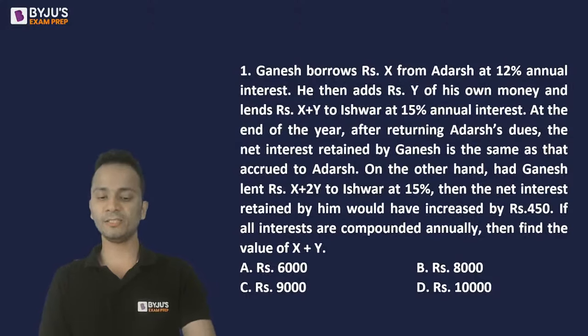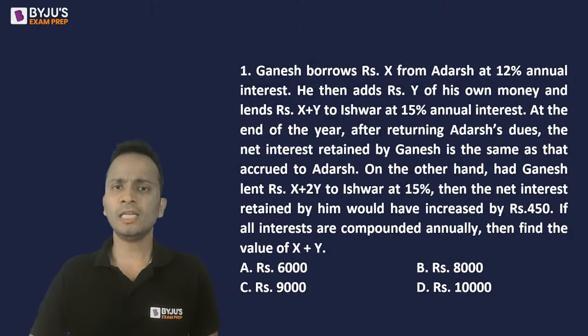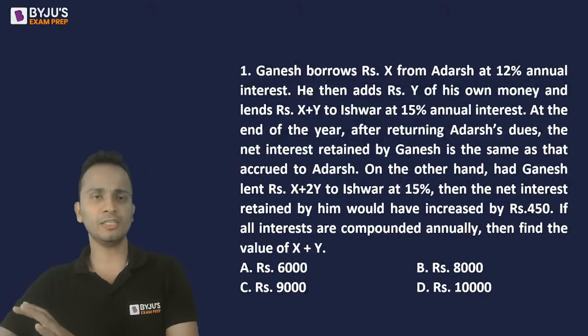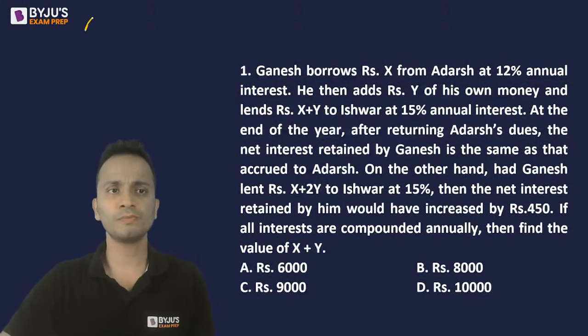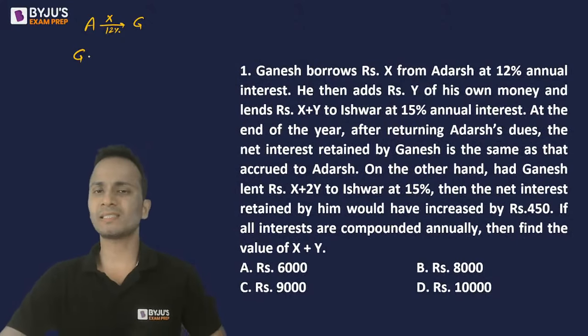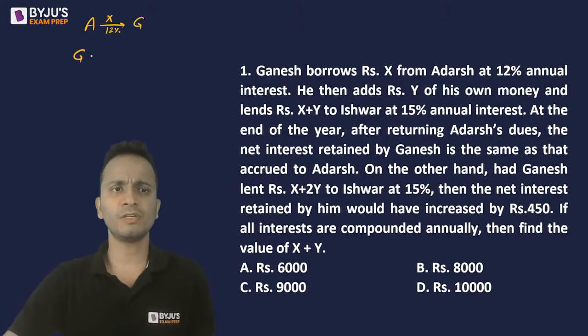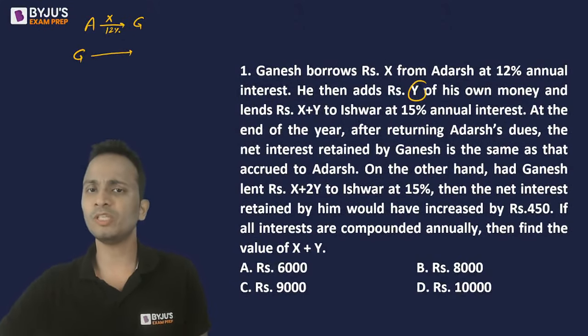All right, any answers for this one? Chaliye, let's have a discussion on this. Now, Ganesh borrows rupees X from Adarsh. So, Adarsh is the first person. He has lent Ganesh rupees X at a rate of 12%. Now, Ganesh adds some money by himself, that means rupees Y, it is given.